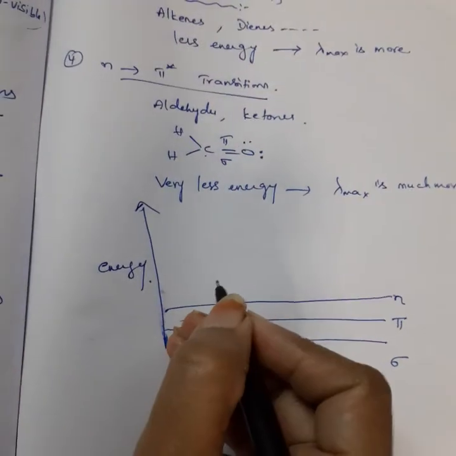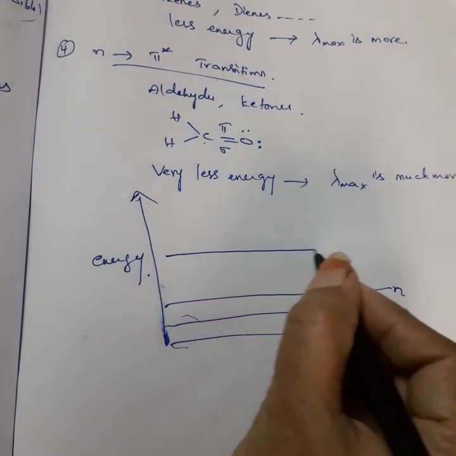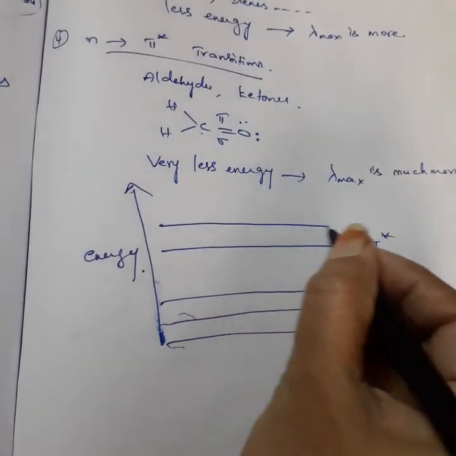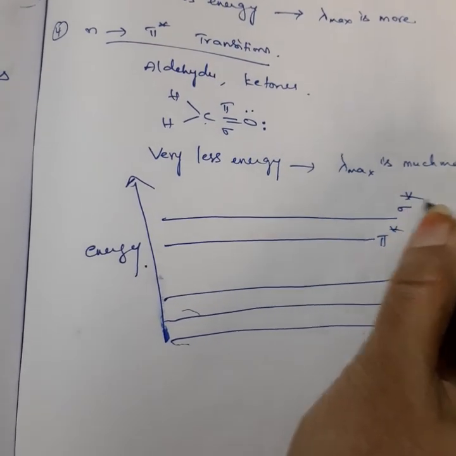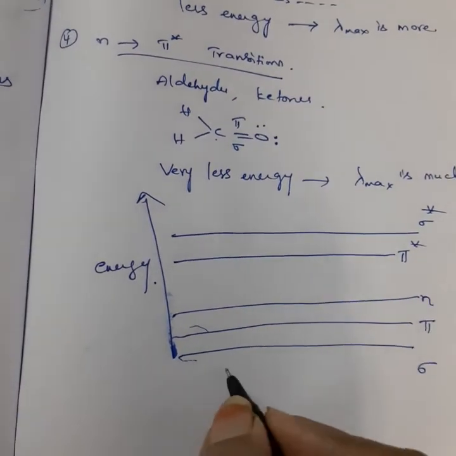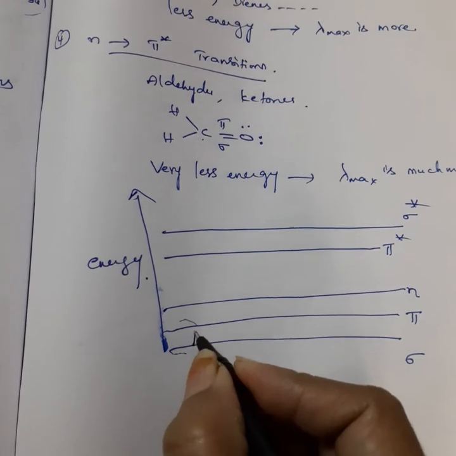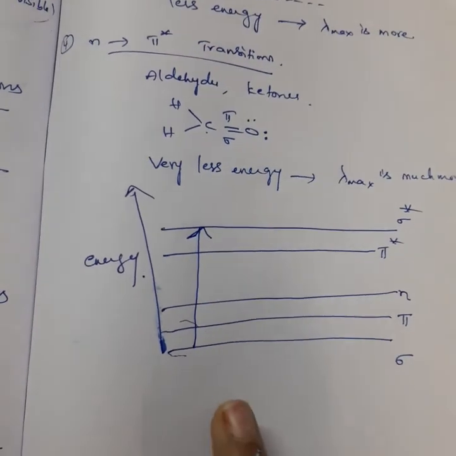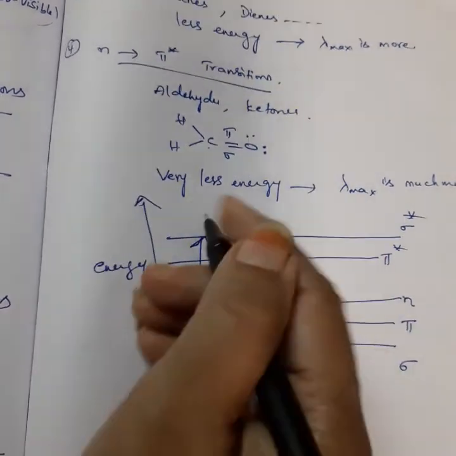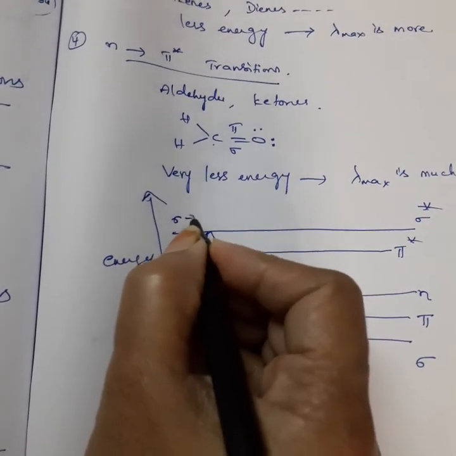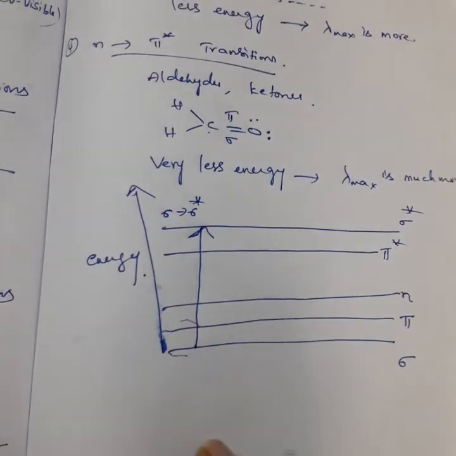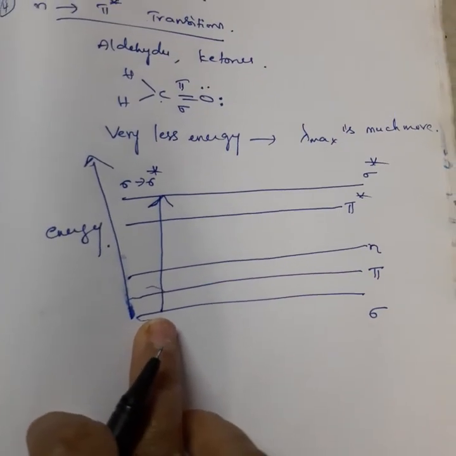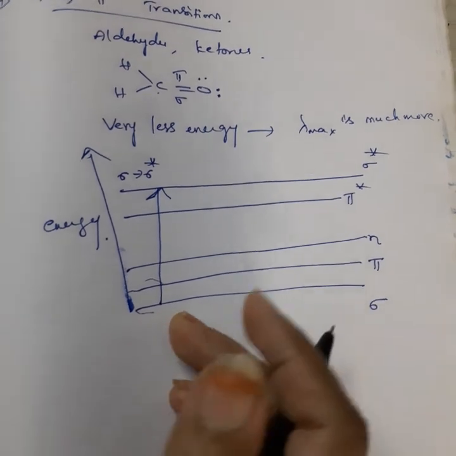These are ground states. This is pi star, and this is sigma star. If you see here, the first transition requires more energy. Sigma to sigma star transitions require a lot of energy, so the spectra are observed at very short wavelengths.